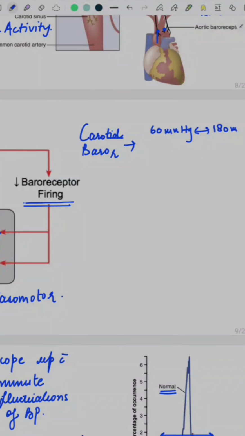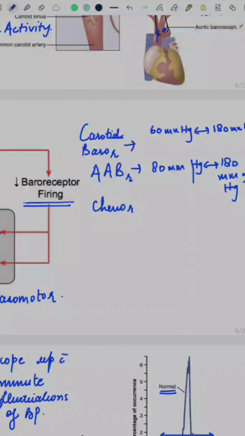Then we have aortic arch baroreceptors, which only activate in a range of 80 mm Hg to 180 mm Hg. While the chemoreceptors that we see activate below a pressure of 90 mm Hg.